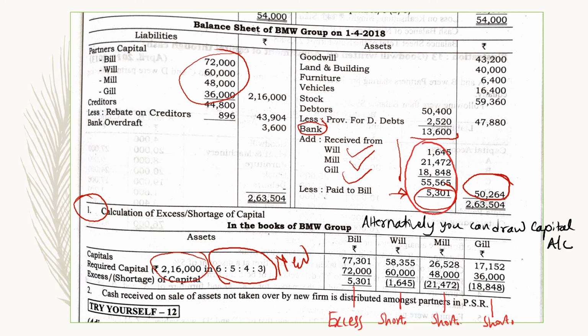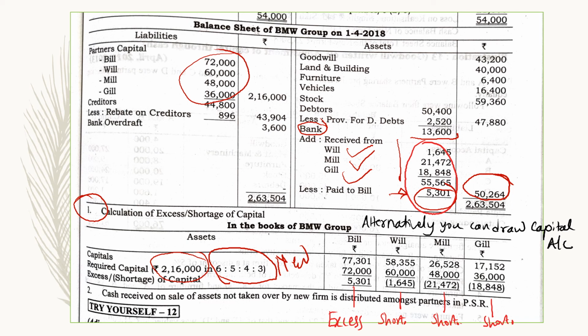Now let us see the goodwill. In this question, goodwill is not written off. In the last question, we were told to write off the goodwill, and we have done that accordingly. But in this question, it is not asked to write off, so the goodwill is shown as it is. Total goodwill of both the firms is 43,200. Land and building of only one firm is transferred here for 40,000. Furniture of one firm is transferred here, 6,400. Vehicles total of both the firms 16,400. Stock total of both the firms 59,360.